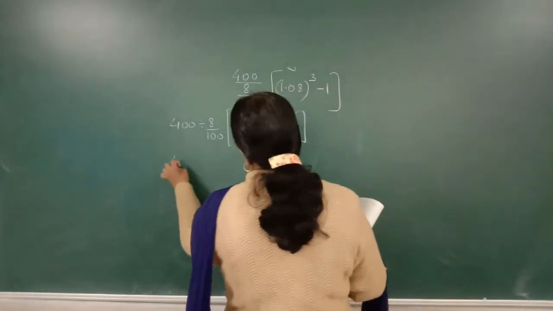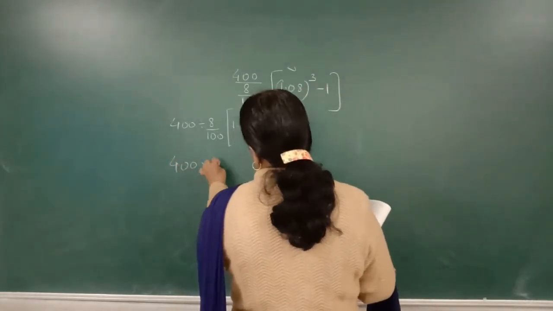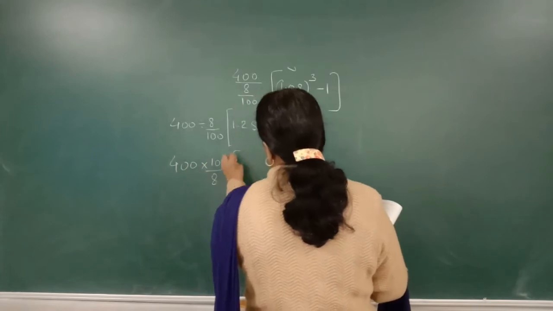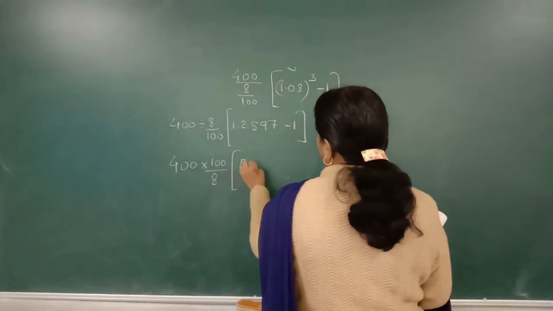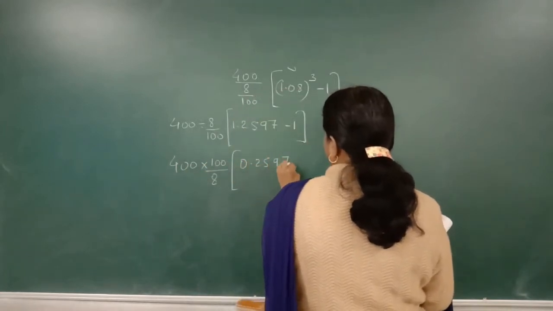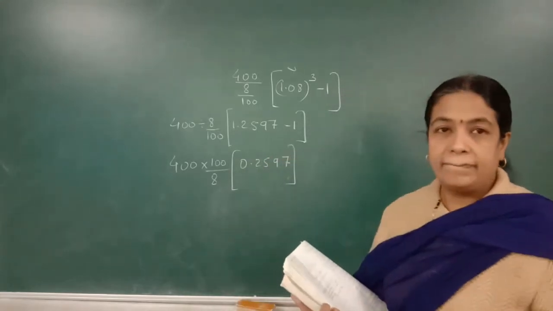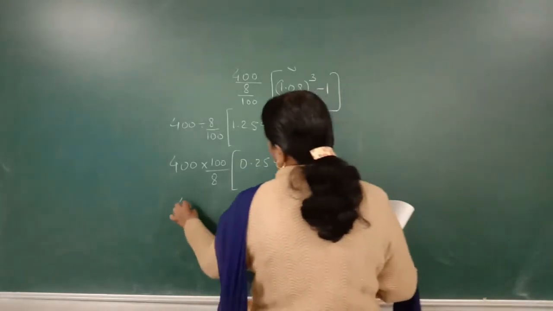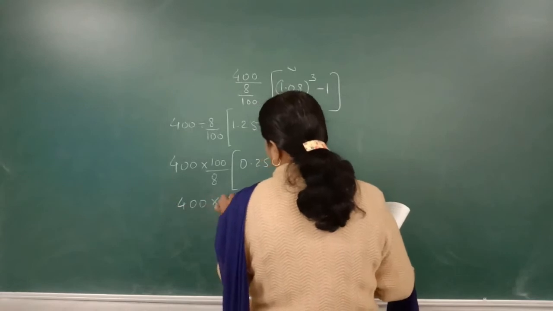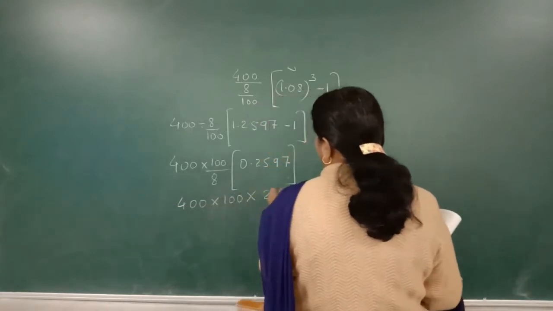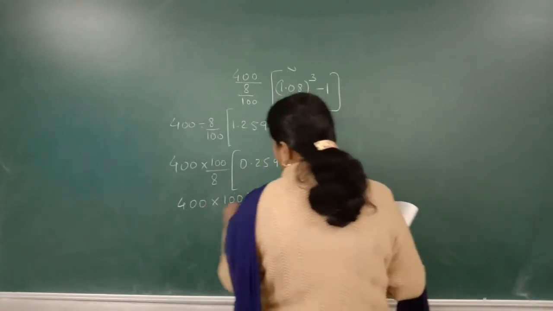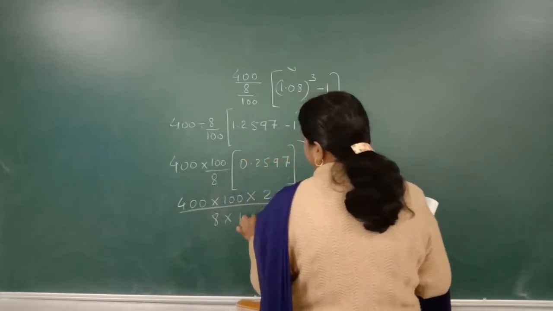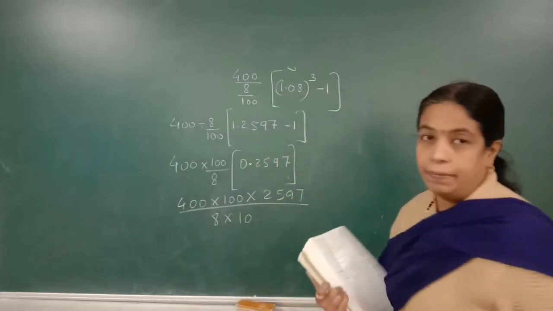Now here, into 100 upon 8, into this will be 0.2597. Okay. Now 400 into 100 into 2597 upon 8 into, after the decimal point, how many digits are there?